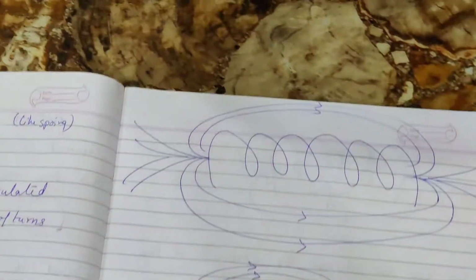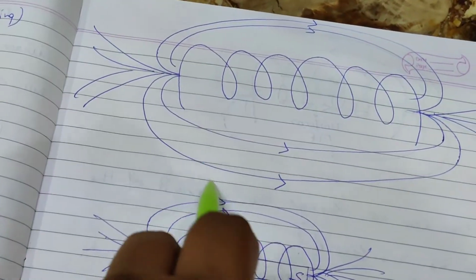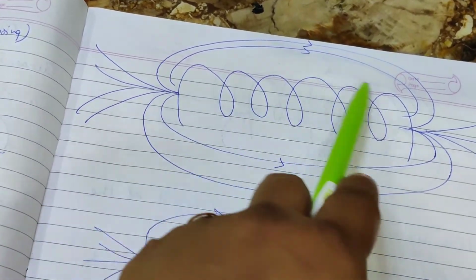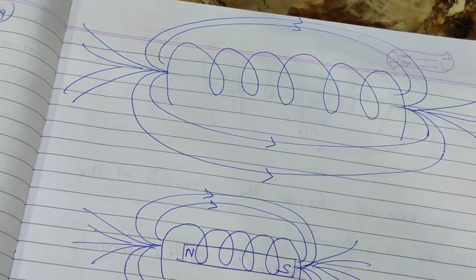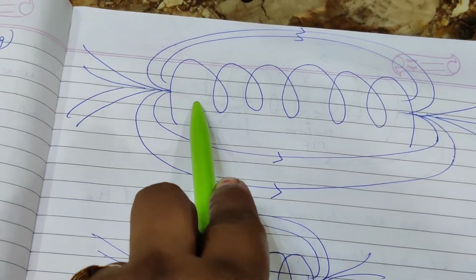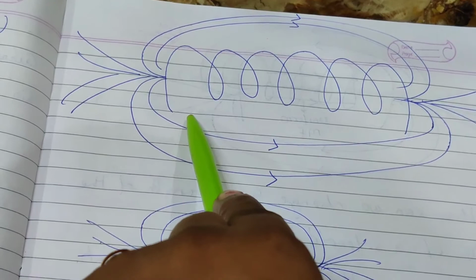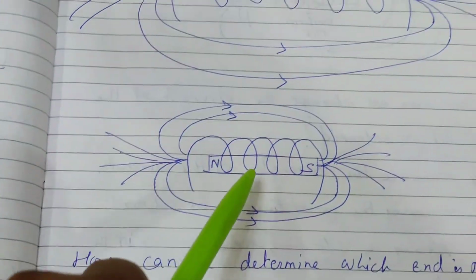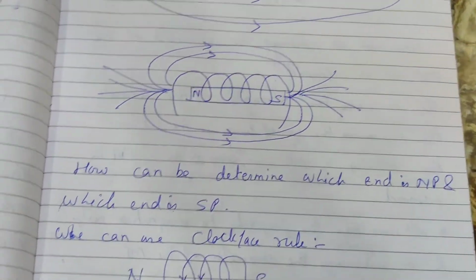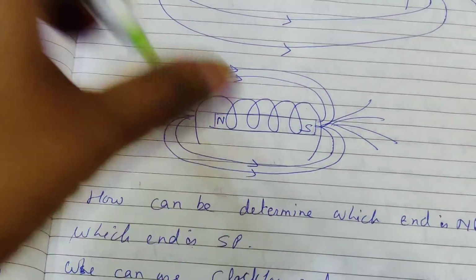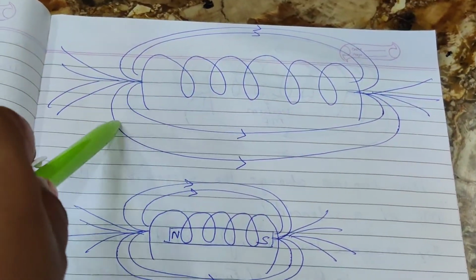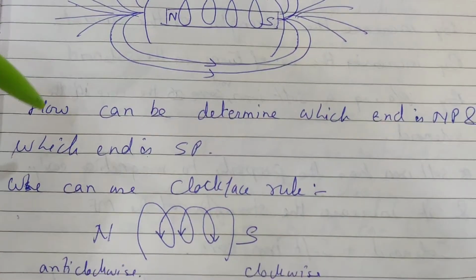Okay, see here, the current is flowing from north to south direction. It is just behaving like a bar magnet. See children, it behaves like a bar magnet. Then how can we determine which end is the north one and which end is the south one, which is the north pole and which is the south pole of the solenoid?